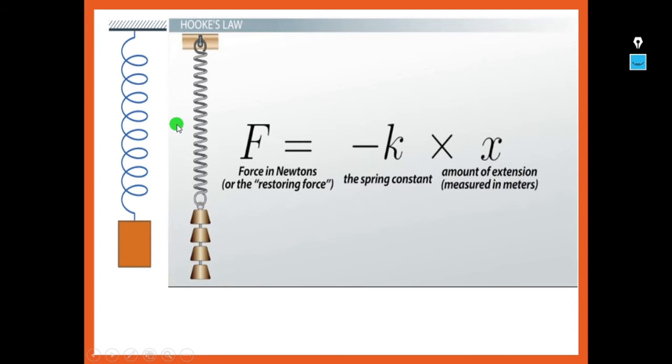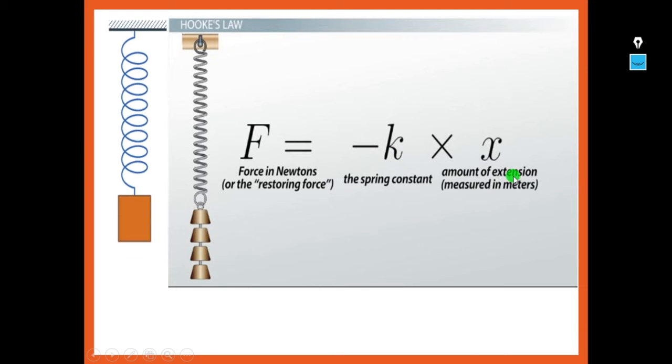So hence this is also an example of central force. For this we can find the force, which is equal to minus k into x, where the force is the restoring force, k is the spring constant, and x is the amount of extension or displacement. Minus means it is always directed opposite to the displacement.